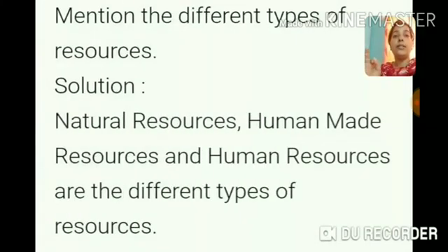The next question is, mention the different types of resources. Resources are divided into natural resources, human made resources, and human resources. I already told you before, please don't get confused between human made resources and human resources, because human made resources are those resources which are made by us and human resources is ourselves.